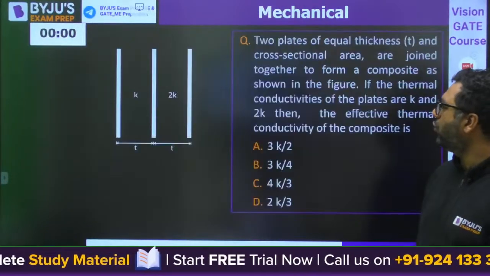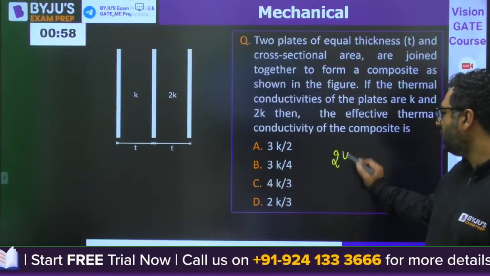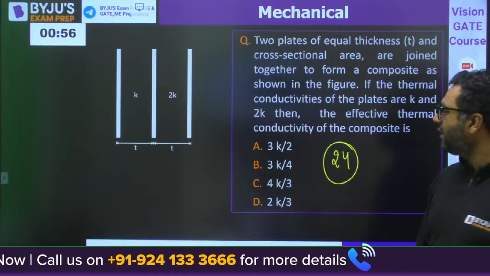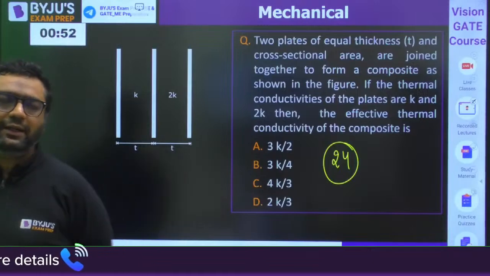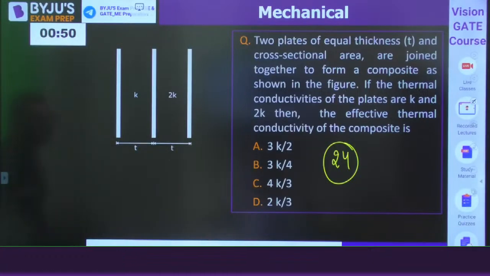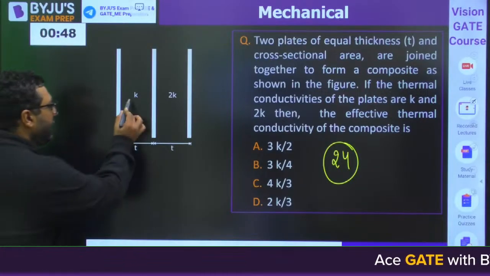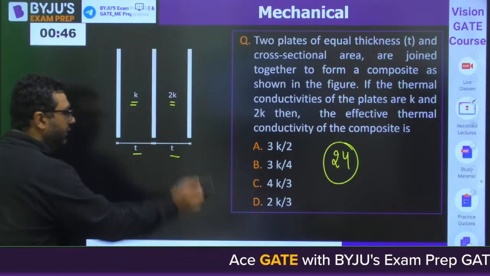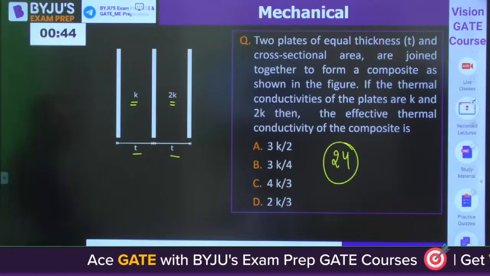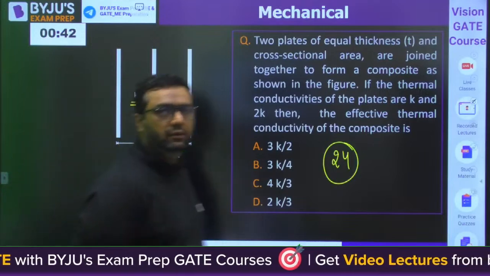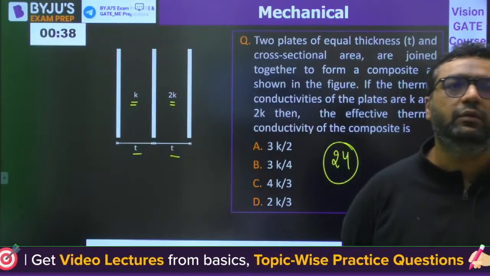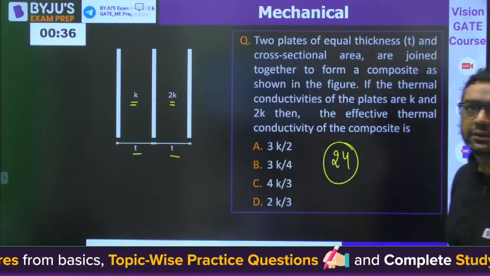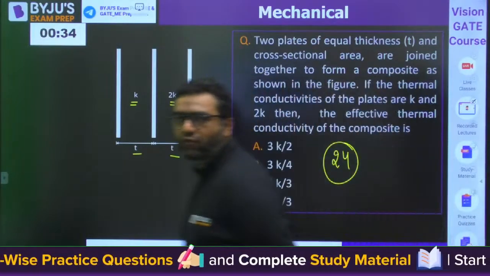Question number 24. This is from heat transfer. I feel everybody will give the right answer for this. Conduction. Conductivity K, conductivity 2K, thickness T. You need to find out the effective thermal conductivity. Wonderful, guys. Question number 24 it is.